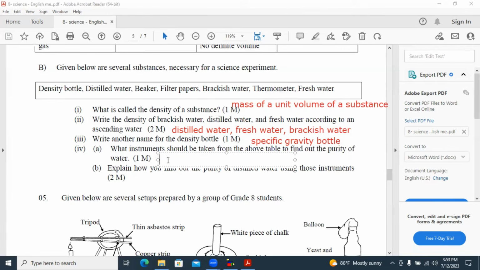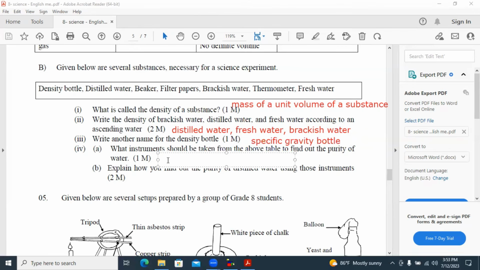To find the purity of water, we can check whether the water has the correct value of boiling point. Then we can heat the water and check it using a thermometer. Check the boiling point using a thermometer and check whether it's 100 or not. If it is 100, that is pure water. If it's not 100, that means it is not pure.